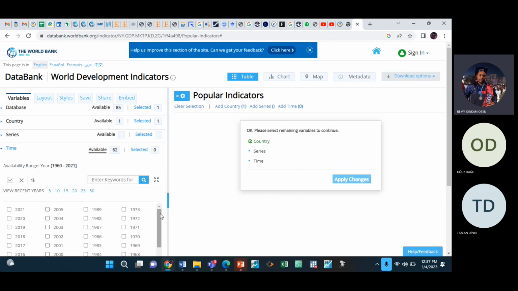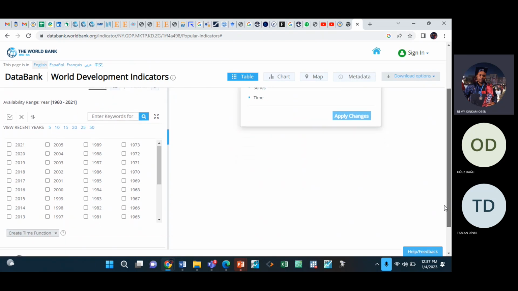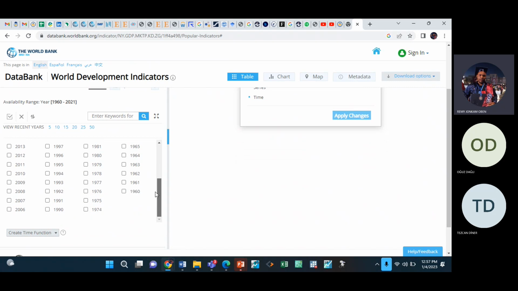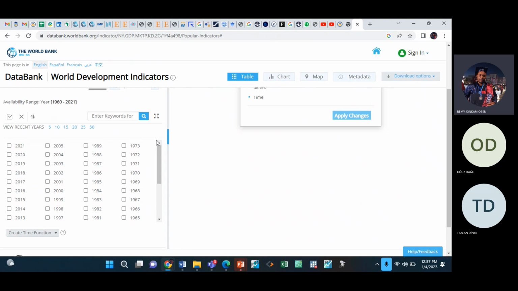okay, actually I said it should be from 1990 to 2021, right? So you should select all those years manually. 1990 to 2021, how many years?